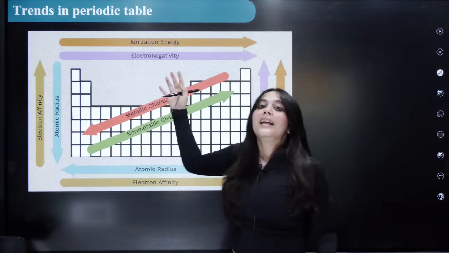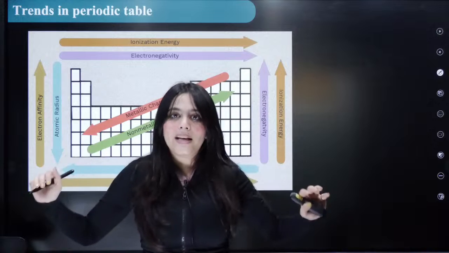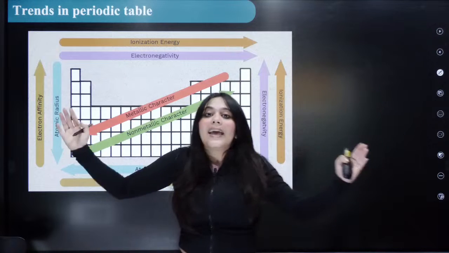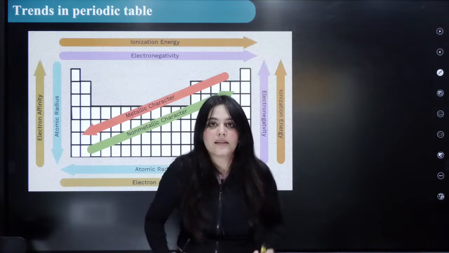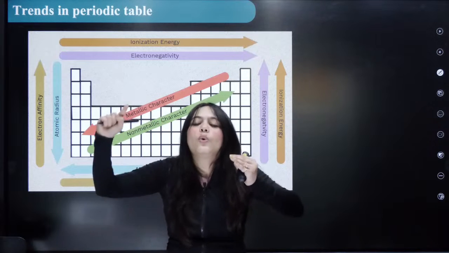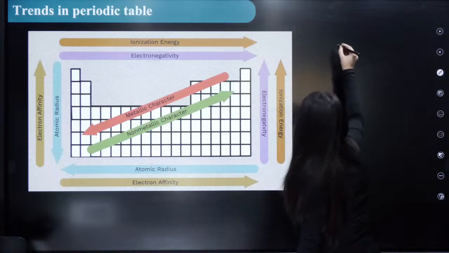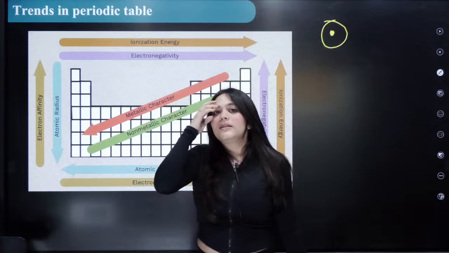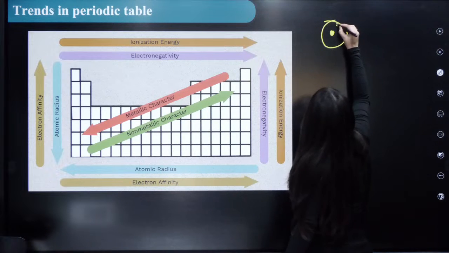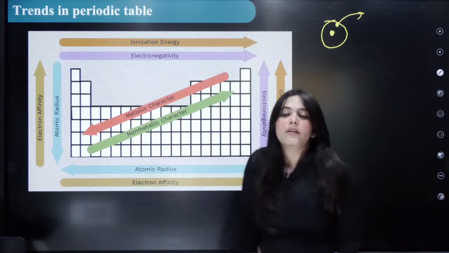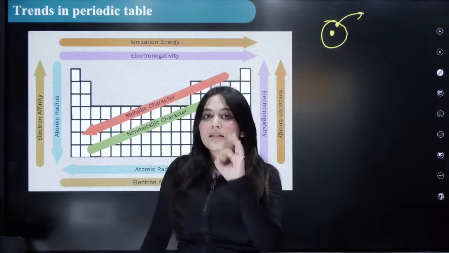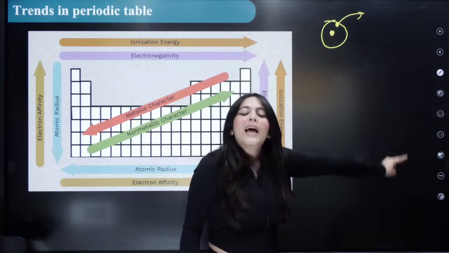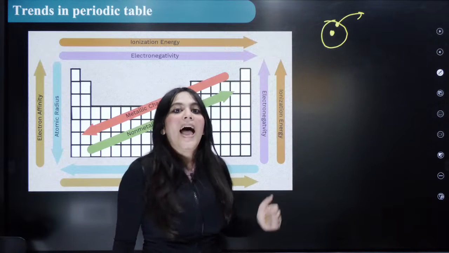Before that, understand how properties generally vary in the periodic table. What happens when you go from S block to P block? The size actually decreases. If the size is decreasing, what about the ionization energy? What is the ionization energy? This is your nucleus and this is the electron. This is the shell outside the nucleus. The energy required to take out the electron from the outermost shell is called the ionization energy.